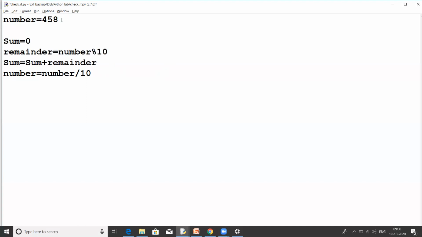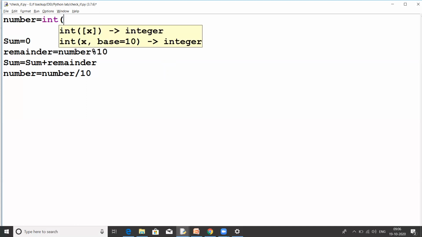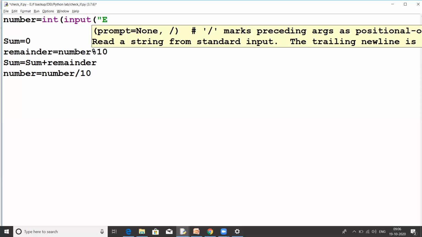Now let me write the program. I'm taking the input from the user. My input should be an integer so that I can do all these calculations. So I'm typecasting this with int, input, enter a number